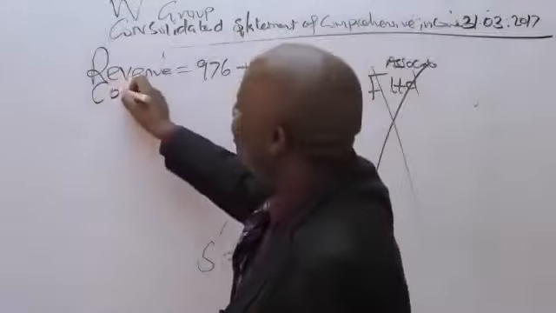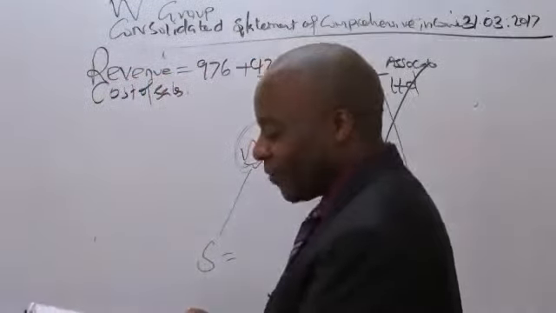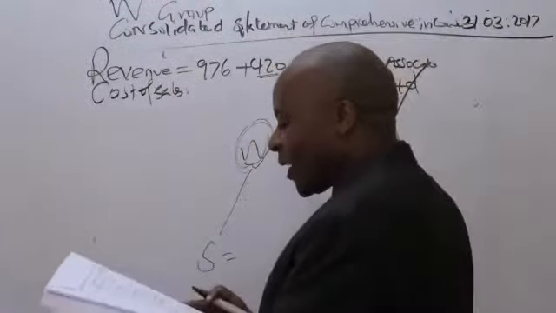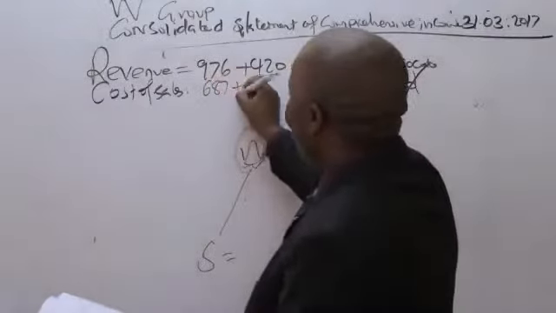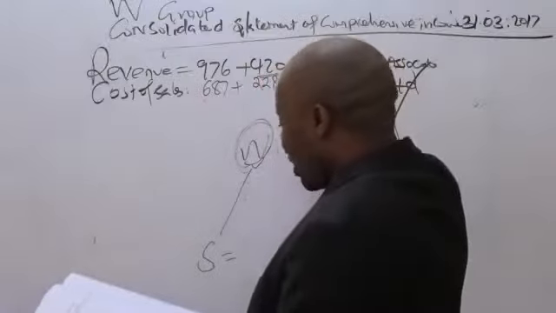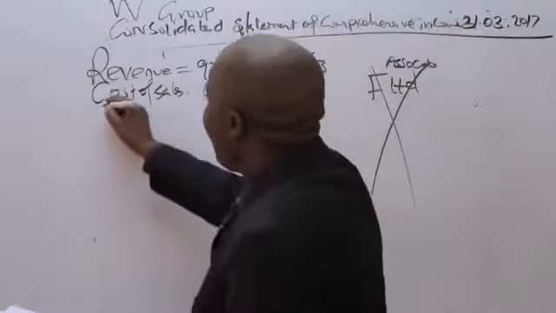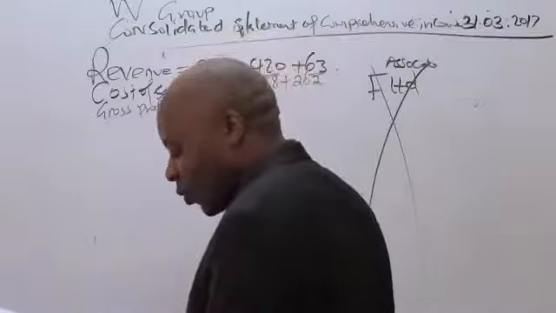Come and talk of cost of sales. So cost of sales, I'm consolidating, I'm adding. Fortunately, I acquired my subsidiaries more than 12 months ago. So there is no time proration. So for cost of sales, I have 687 plus 228 plus 26.2. So I'll leave space in this case here for gross profit.